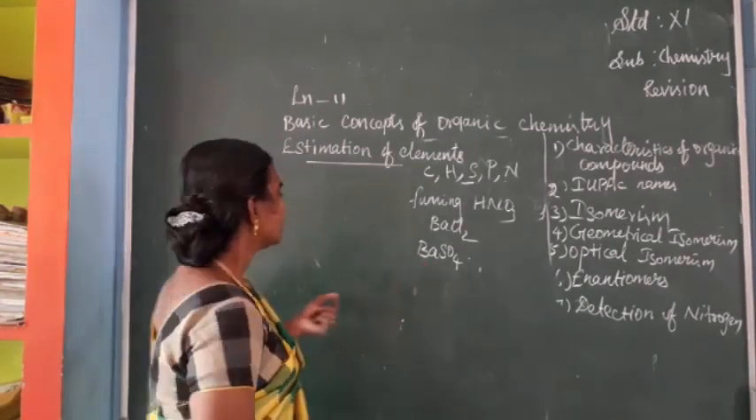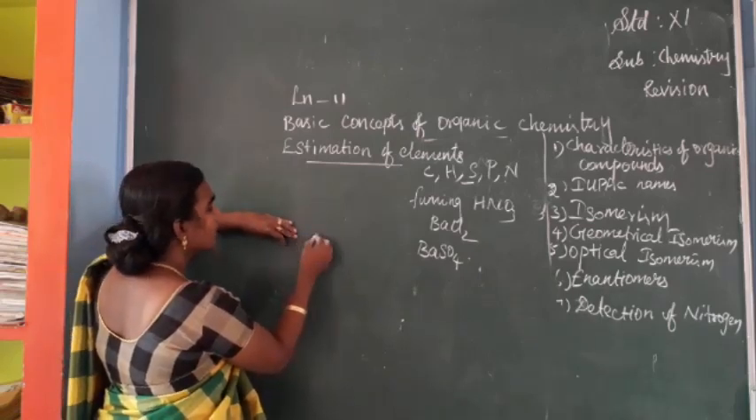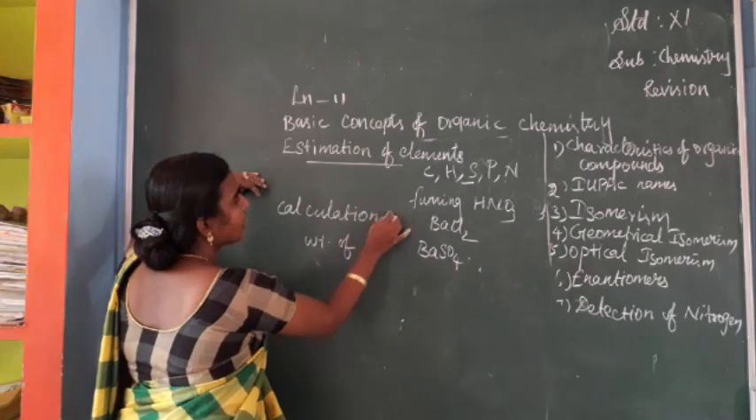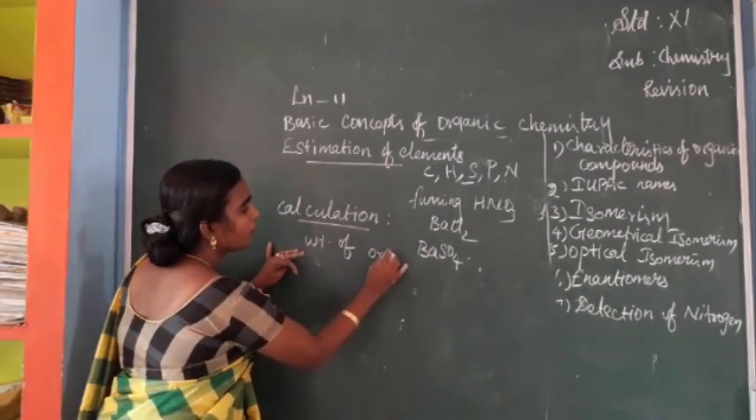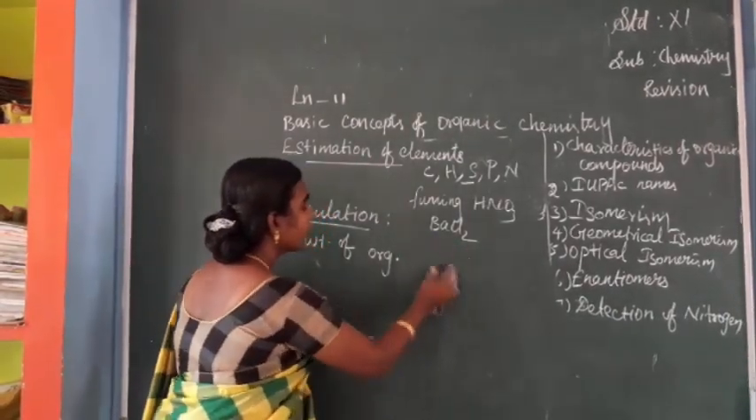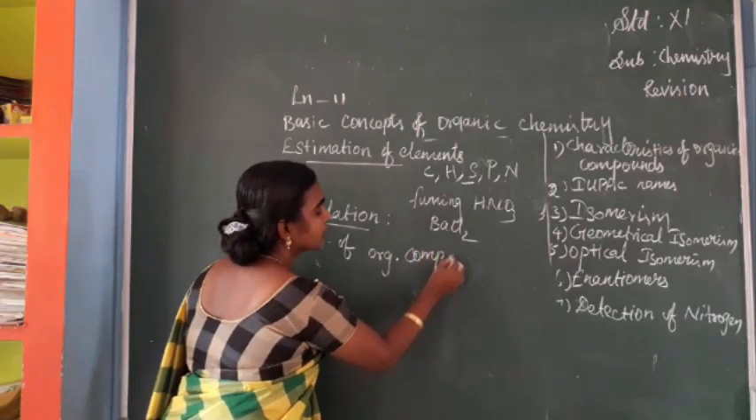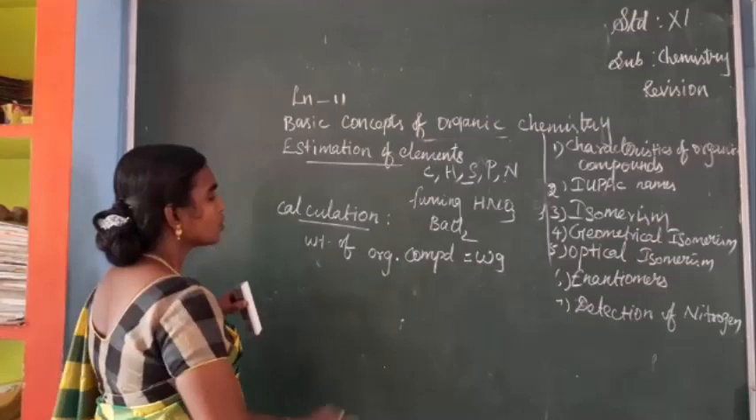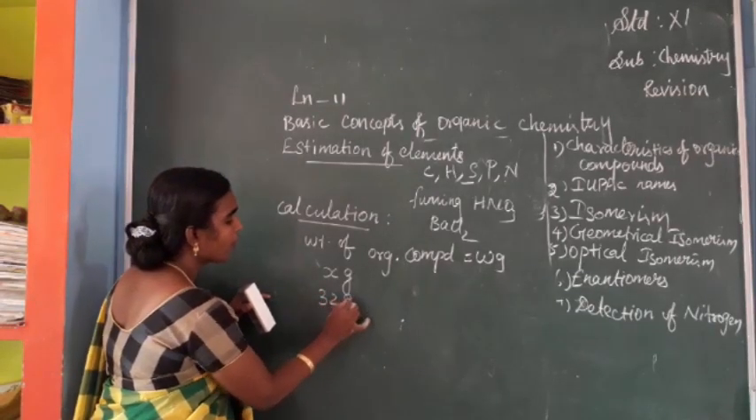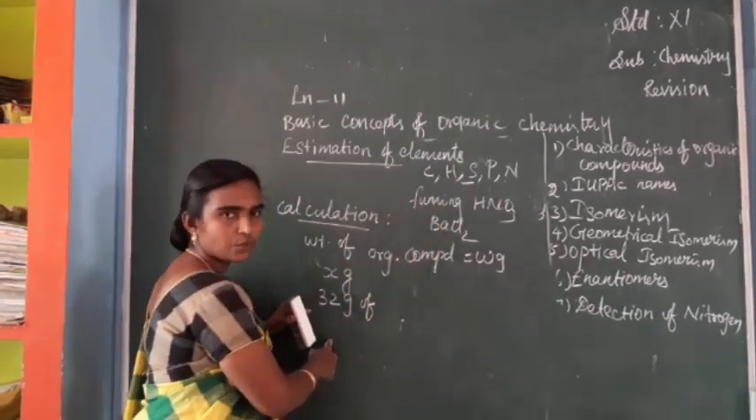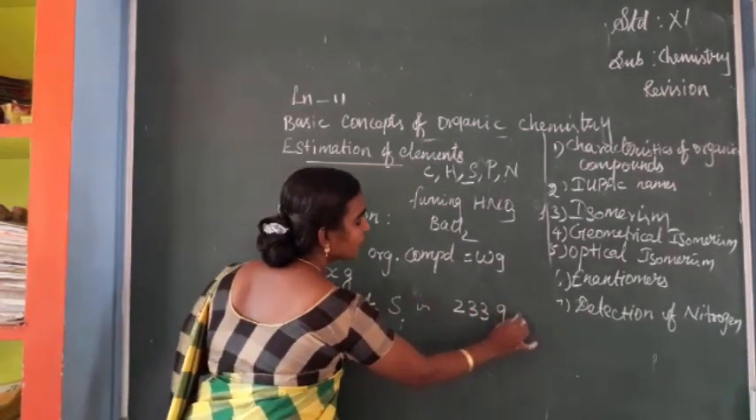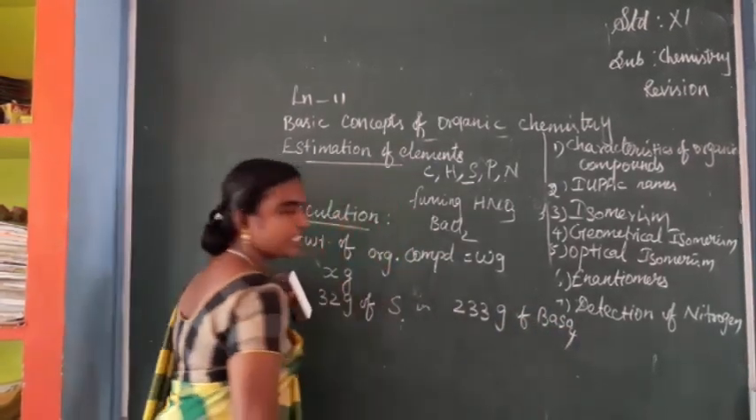So we can do the calculation for the estimation of sulfur like this. The weight of the organic compound is taken as W gram, and the weight of the precipitate is X gram. 32 gram of sulfur is present in 233 gram of barium sulfate. The molar mass of barium sulfate is 233 gram.